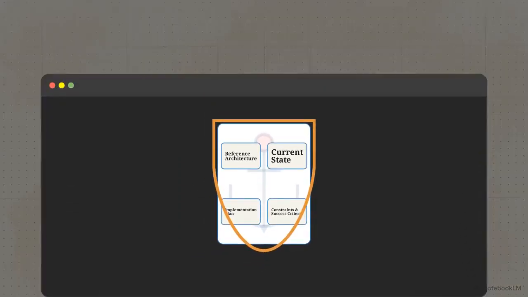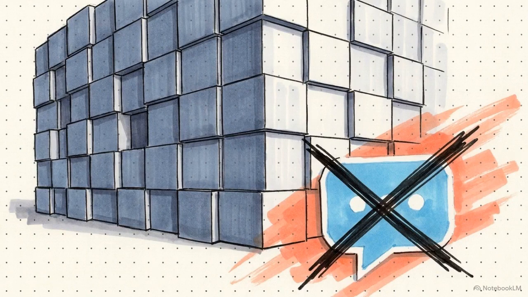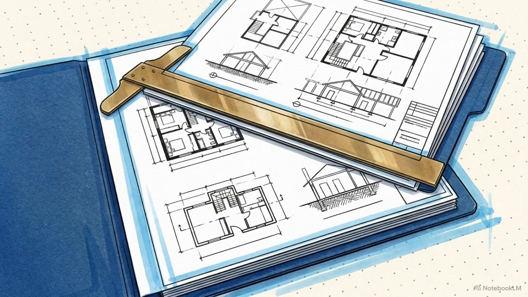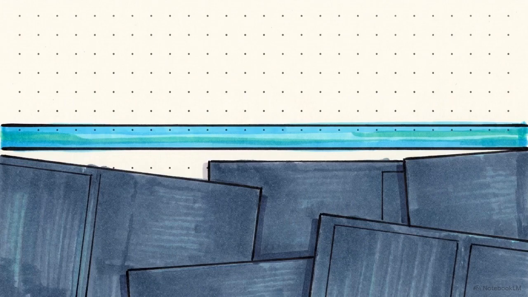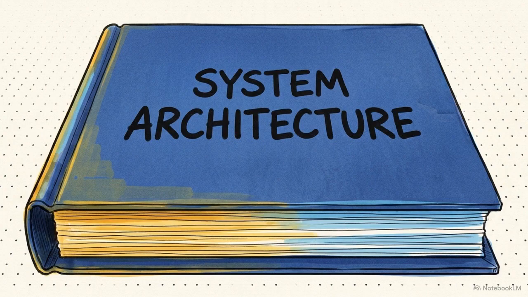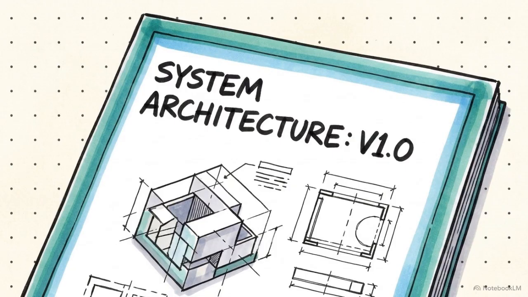Building reliable, large-scale software with AI means closing the endless chat loops. It requires strict planning, establishing clear boundaries, and written documentation. It is time to move past the chat box and master the specification.